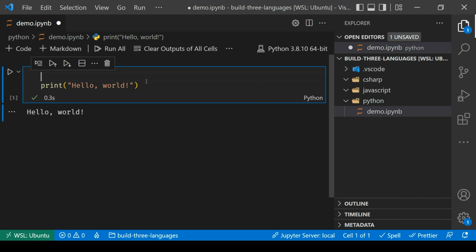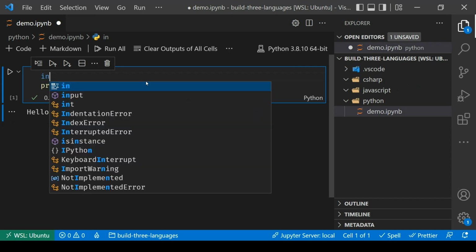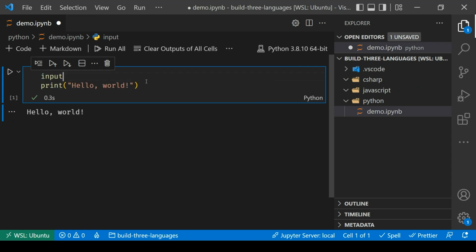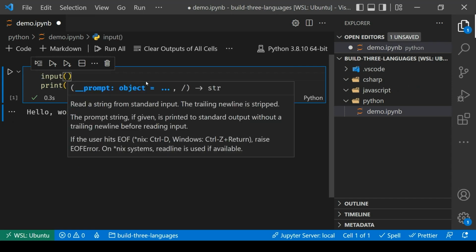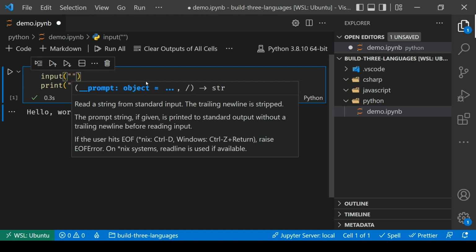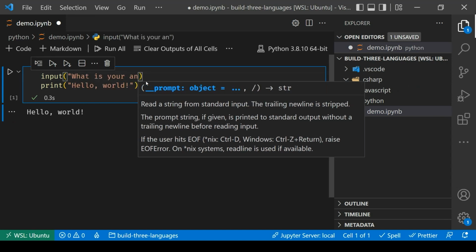Now, if I want to get a little bit fancier here, maybe I want to read a little bit of information in from the user. I want to get some input. Then I can do that by using the input command. And so what input will do is it will ask me, hey, what's the prompt? What do you want to display out to the user? And I could say, what is your name?